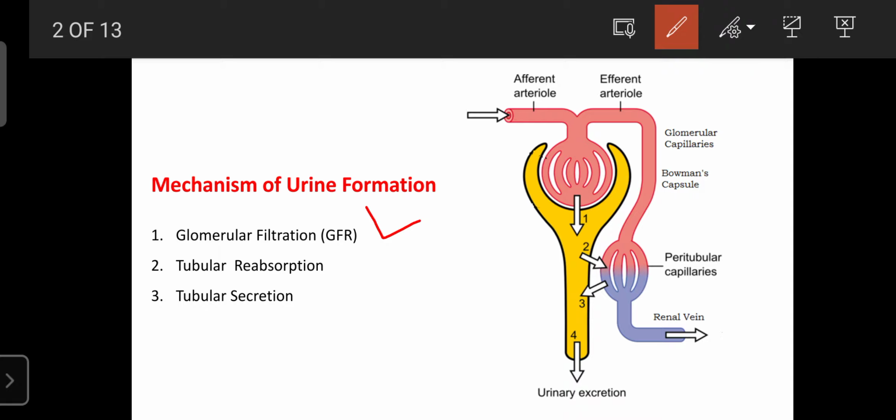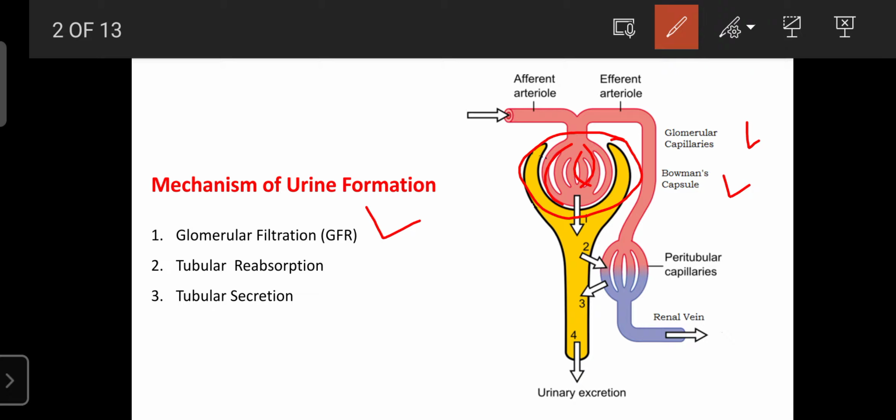This is the site for glomerular filtration. Our glomerular apparatus, or Bowman's capsule, has a microvasculature, an arrangement of capillaries, and due to that arrangement it is responsible for the filtration of body fluids.